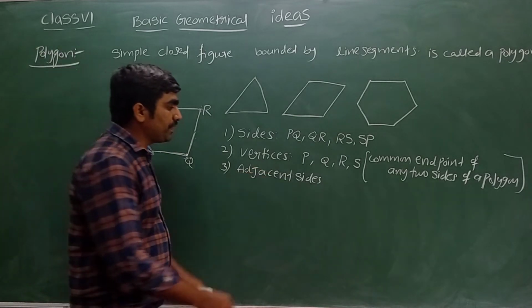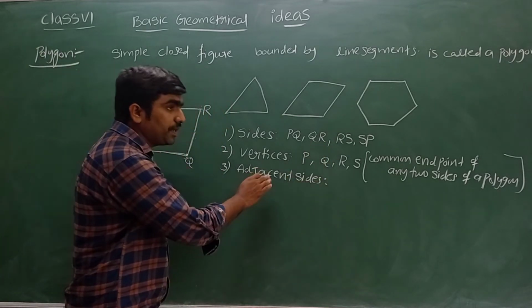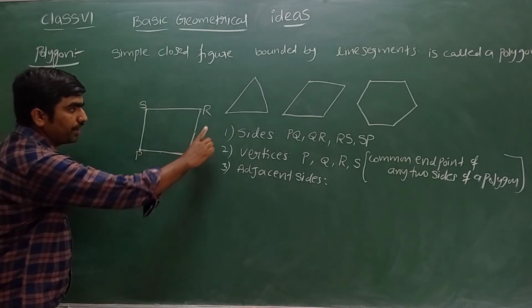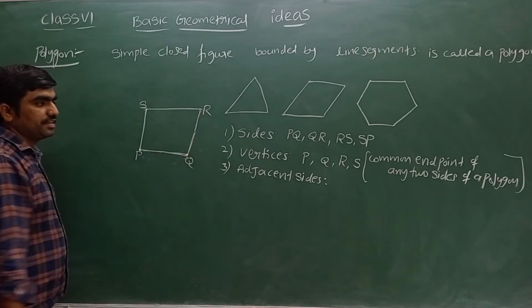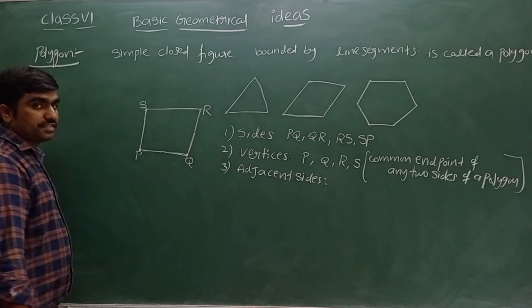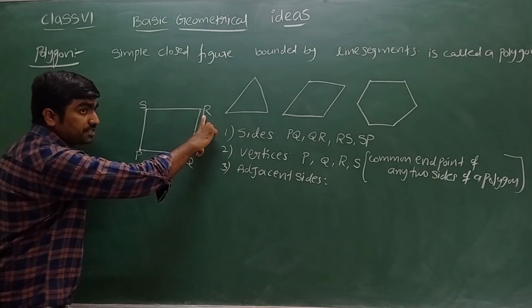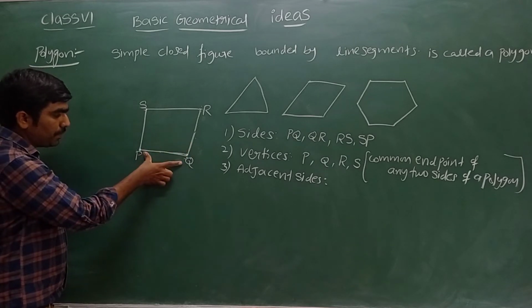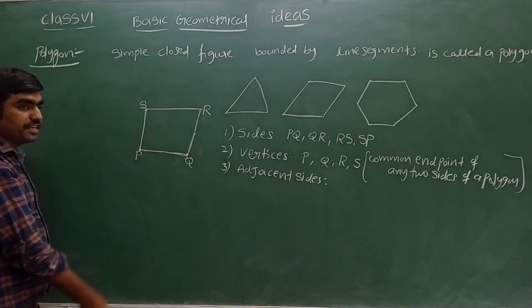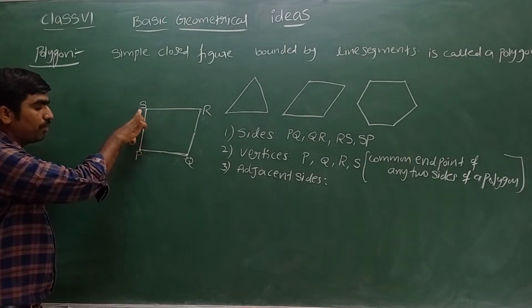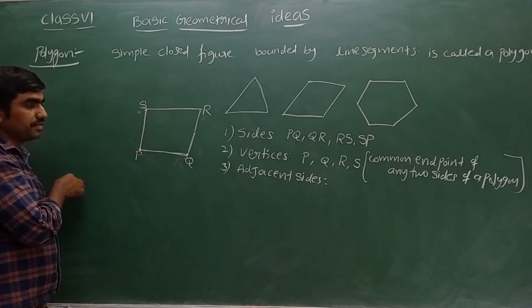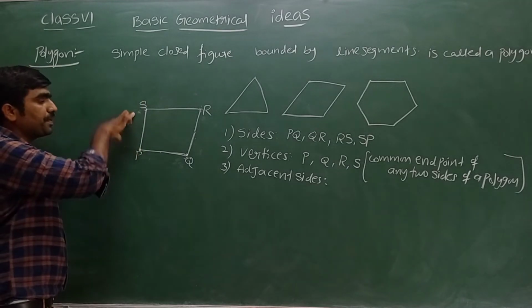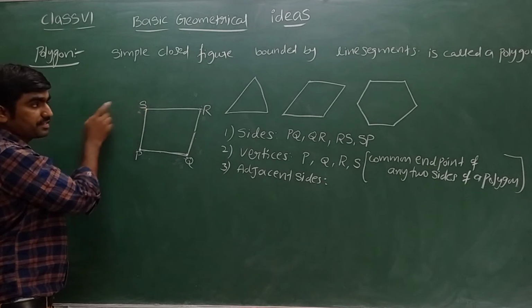Now tell me what is meant by adjacent sides. Adjacent is nothing but beside. Sir, which sides are called adjacent here? PQ and QR. Both are called adjacent sides. Sir, why are both called adjacent sides? They have a common vertex. Similarly, PQ and SP are called adjacent sides. The reason is both sides have a common vertex. SP and SR are adjacent sides. What is the common vertex of SP and SR? S is the common vertex.